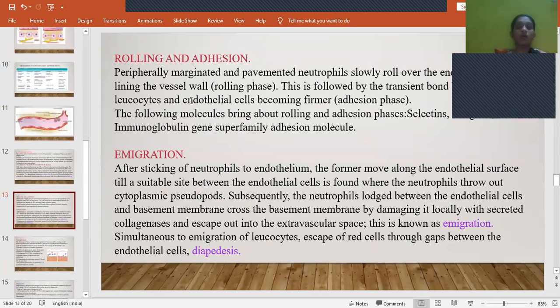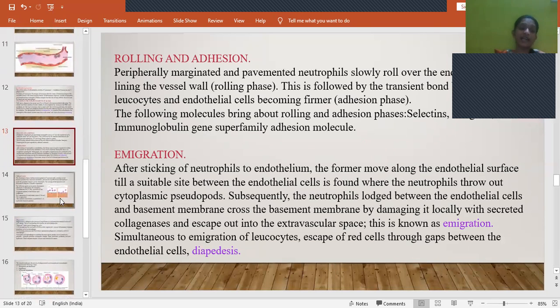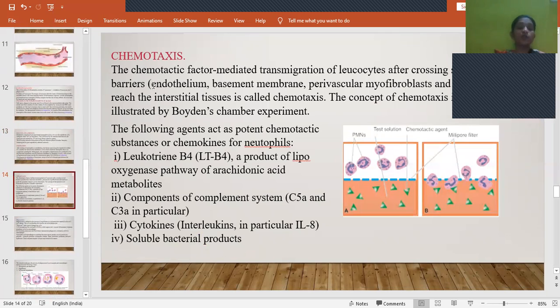For exudation of leukocytes, there will be changes in the formed elements. It involves the rolling phase and the adhesion phase. Once there is the adhesion phase, then comes immigration, that is, movement of white blood cells or inflammatory cells outside the blood vessel into the extravascular space. If there is involvement of red blood cells, we call it diapedesis. And there is also involvement of certain chemotactic agents like leukotriene B4, C5a and cytokines. All this helps in the transmigration of leukocytes.